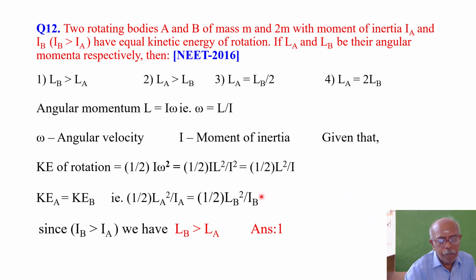So from this equation, you know that the relation between angular momentum and the moment of inertia is direct, because if LA is increased, then IA will also increase. Then only the equation will remain constant. So if IB is greater than IA, then naturally LB is greater than LA. Then only this equation will be satisfied. So the first option, LB is greater than LA, is the right answer.